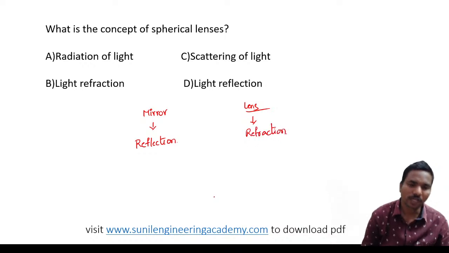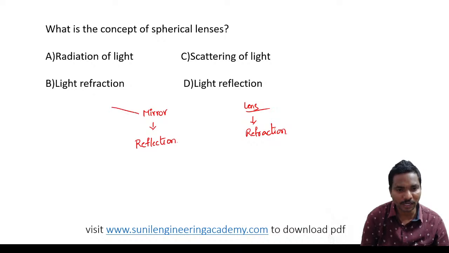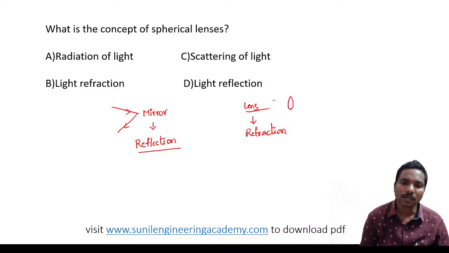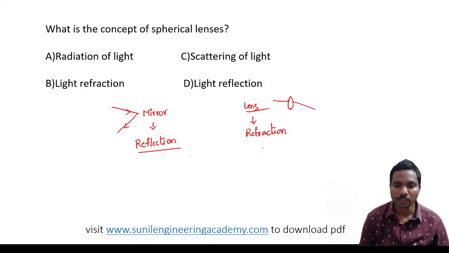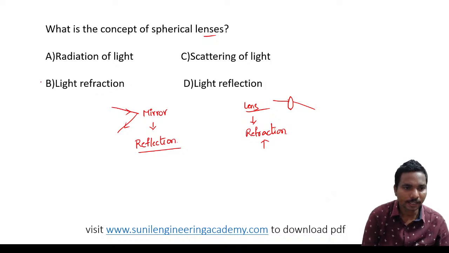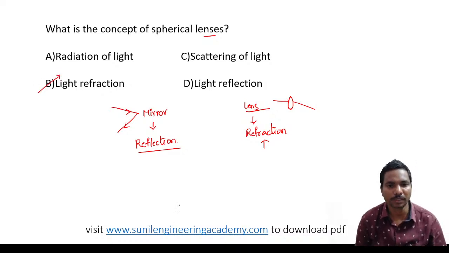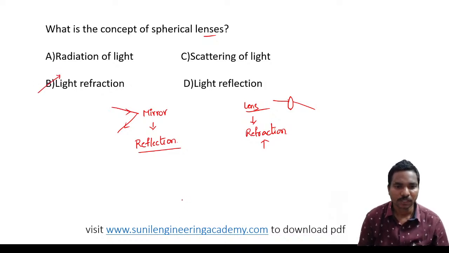Refraction. Whenever the light ray strikes the mirror, what will happen? It will be reflected back. So mirrors are the reflection concept. If it is a lens, whenever light strikes the lens, it will just bend. It changes its direction a little bit. So that is nothing but the refraction concept. So for lenses they are asking the refraction concept, light refraction. The answer is option B, light refraction. If they are asking about mirrors, that is reflection.